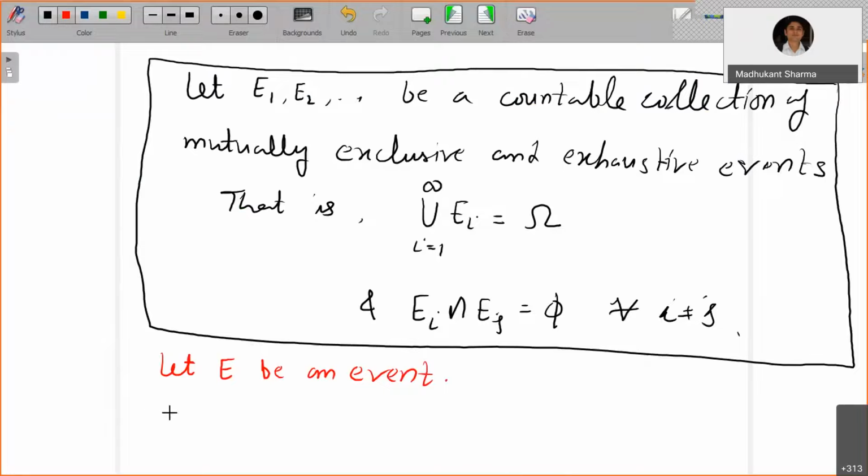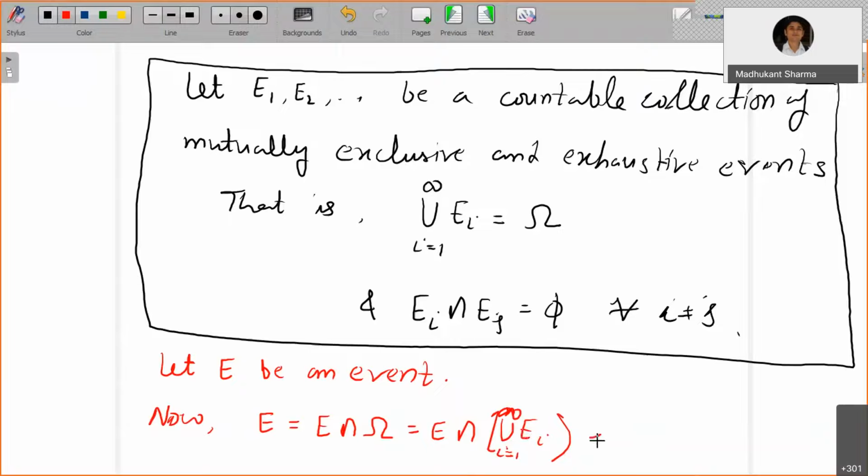Now I can write E as E intersection with omega, the full sample space. That equals E intersection with the union of Ei's, i equals 1 to infinity, since the Ei's are a countable collection of mutually exclusive and exhaustive events, so I can write omega as the union of Ei's.